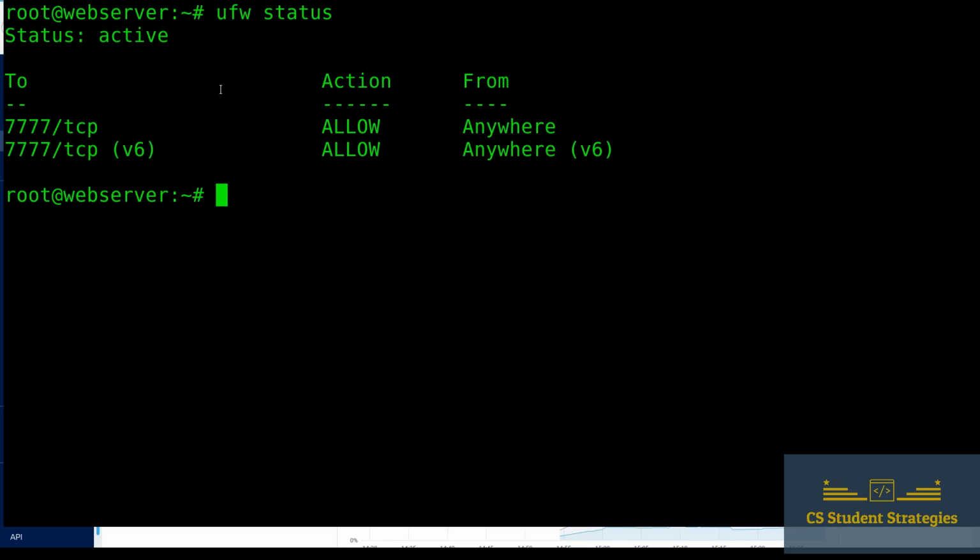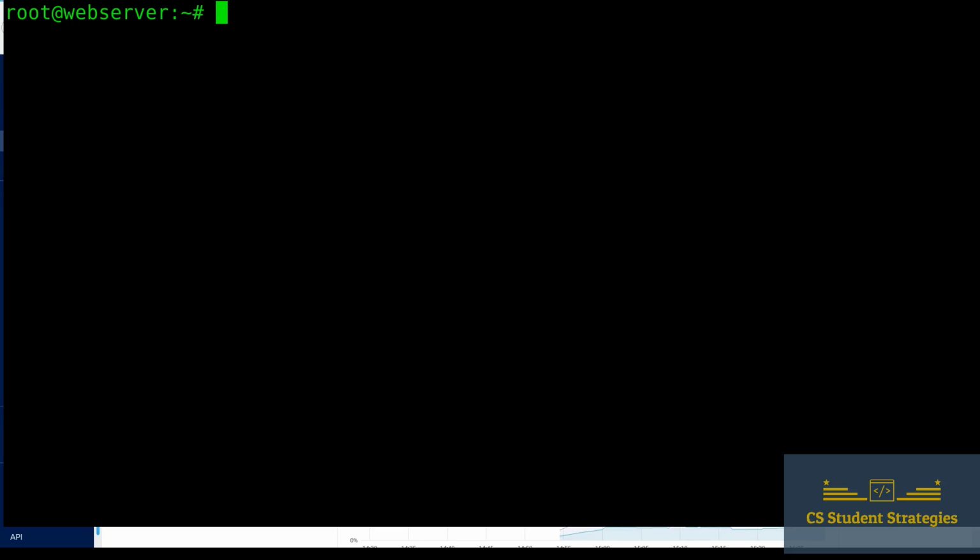As you can see here, you can actually make your firewall more granular if you feel like it. Instead of allowing from anywhere, you can allow from a certain IP address. I believe you can even do ranges and all that. Just go ahead and look at the man page for UFW, and you'll be able to see all of the different things that you can do with UFW. Right now, I'm just going to set it from anywhere. Definitely, you should probably lock it down more if your server is really going to be having stuff that you don't want to get out.